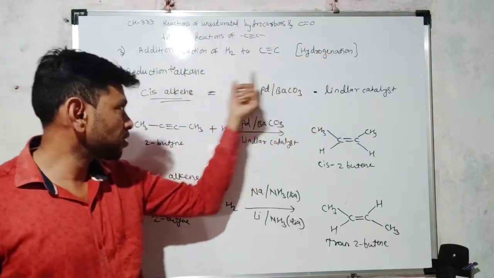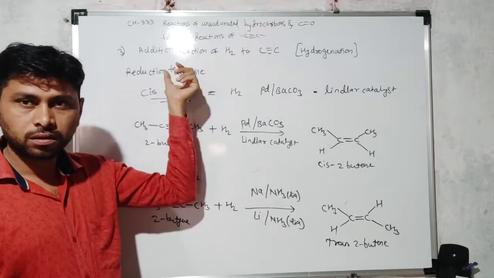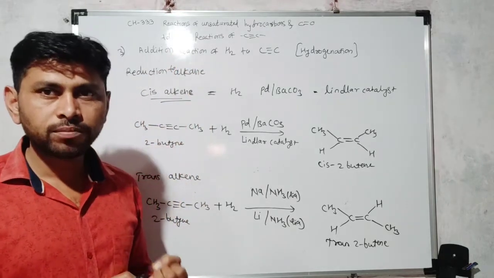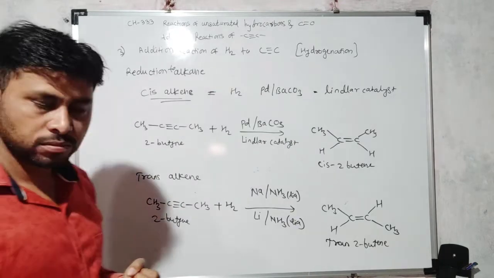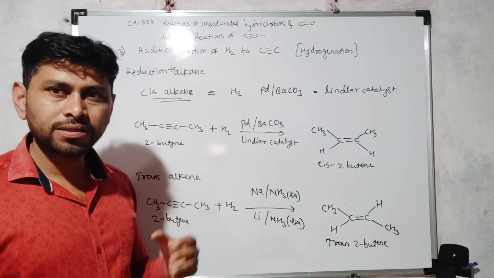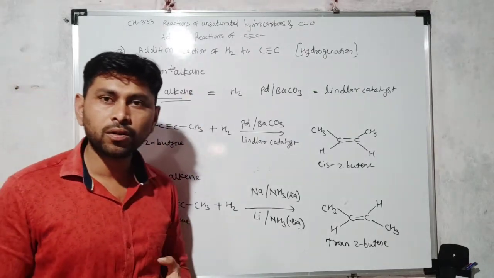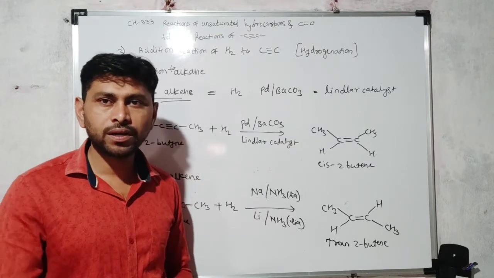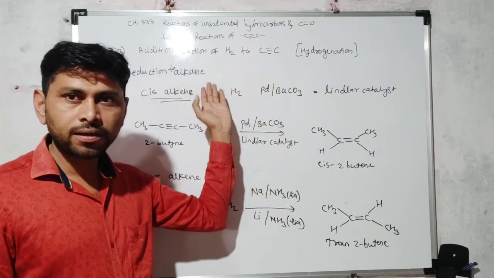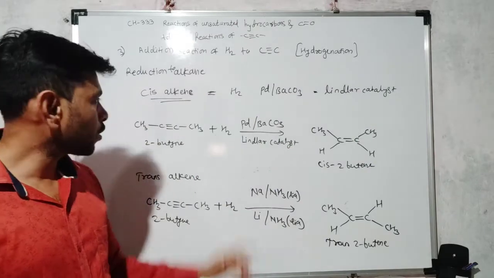We call this process hydrogenation. Hydrogenation is always done in presence of certain substances we call catalysts. It may be rhodium, nickel, palladium, platinum. These are the catalysts used for the hydrogenation process, where alkyne gets converted into alkane by a stepwise process via alkene. Alkyne gets converted into alkene, and alkene gets converted into alkane by addition of hydrogen.